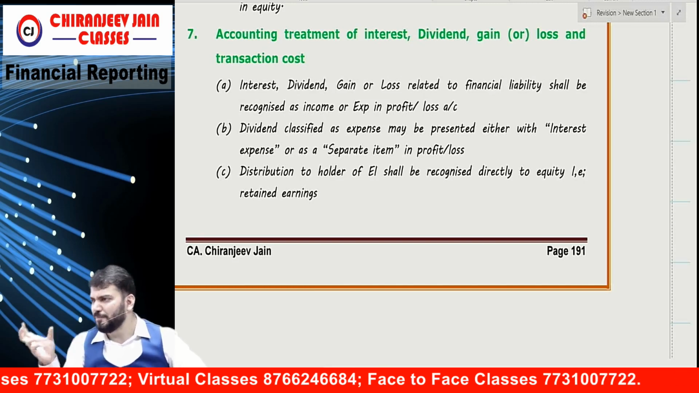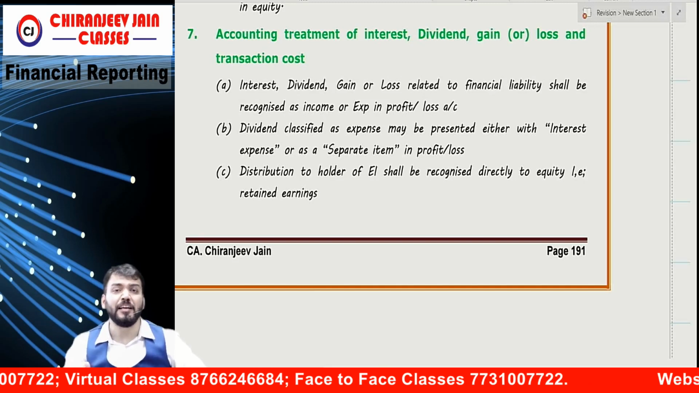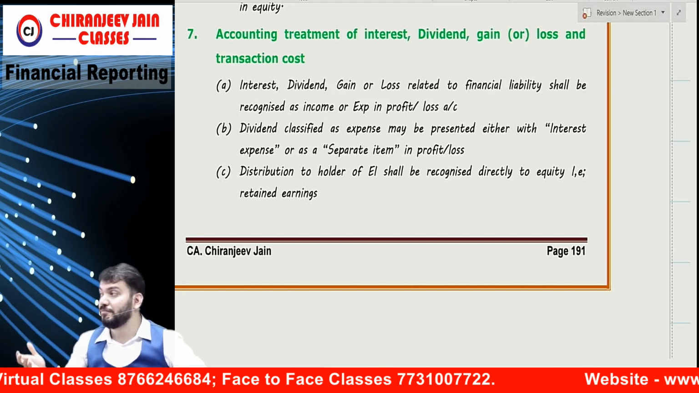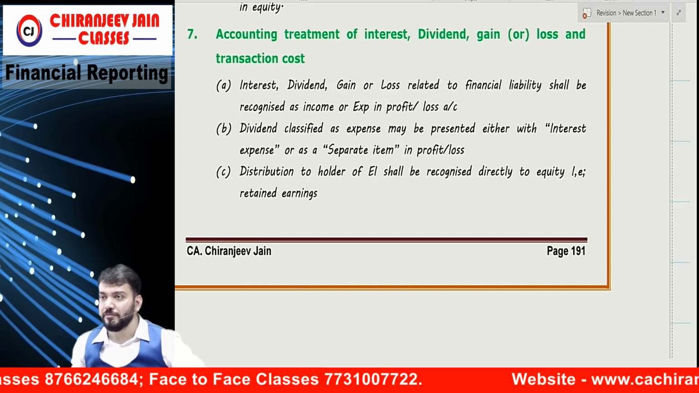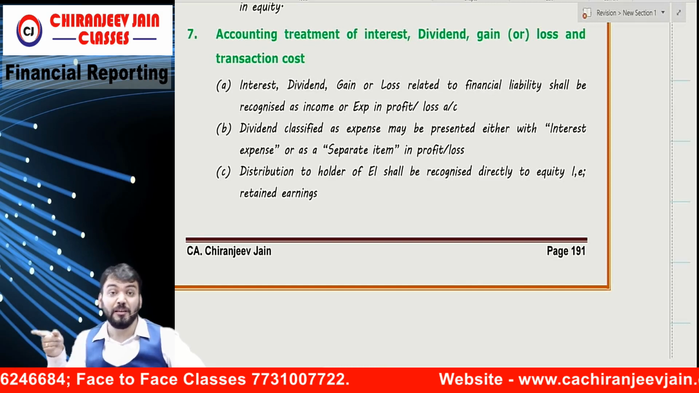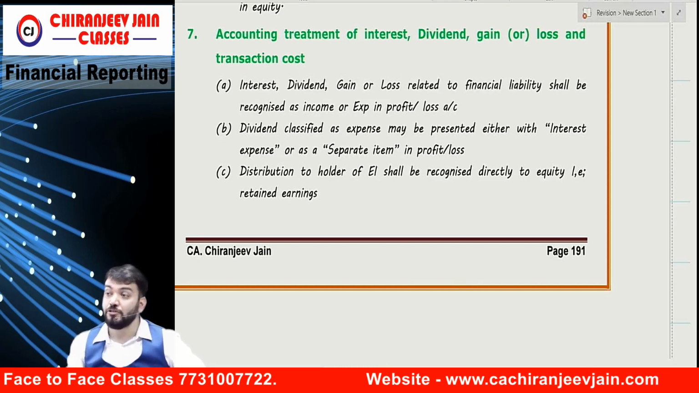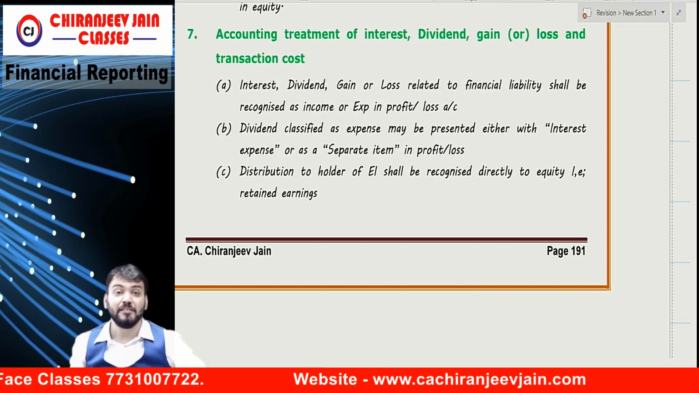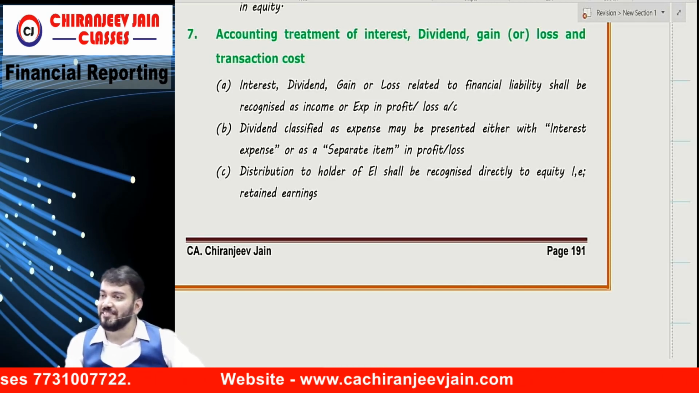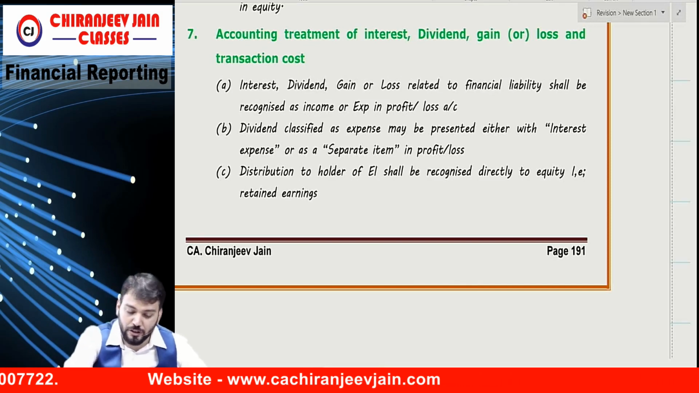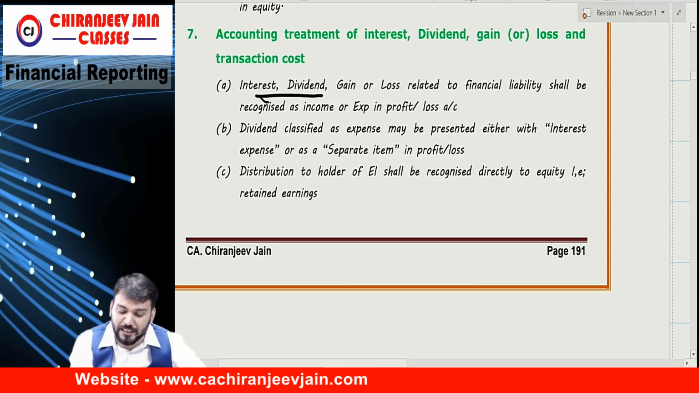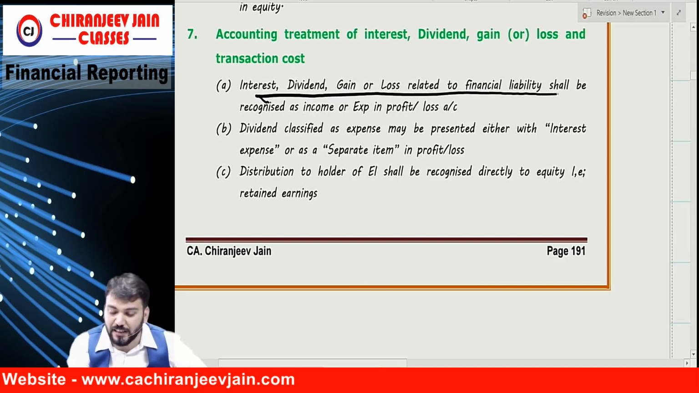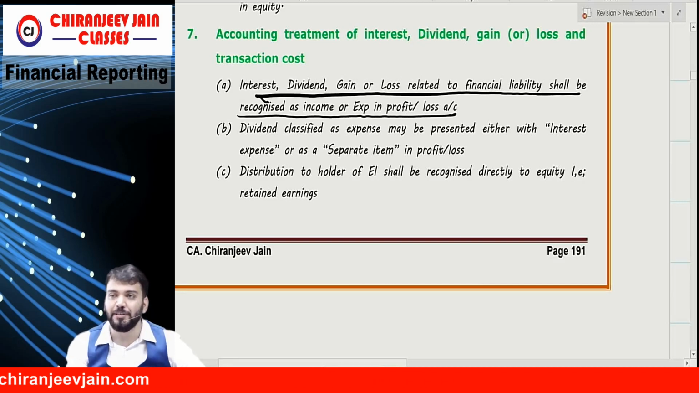A financial liability might have a dividend, and an equity instrument might have some interest component, as per the nature of the agreement. For example, an irredeemable debenture with discretionary interest becomes a pure equity instrument. So if you are paying interest now, that is just like dividend. Understood? So what do they say? Interest, dividend, gain or loss related to a financial liability shall be recognized as income or expense in PL. Correct.